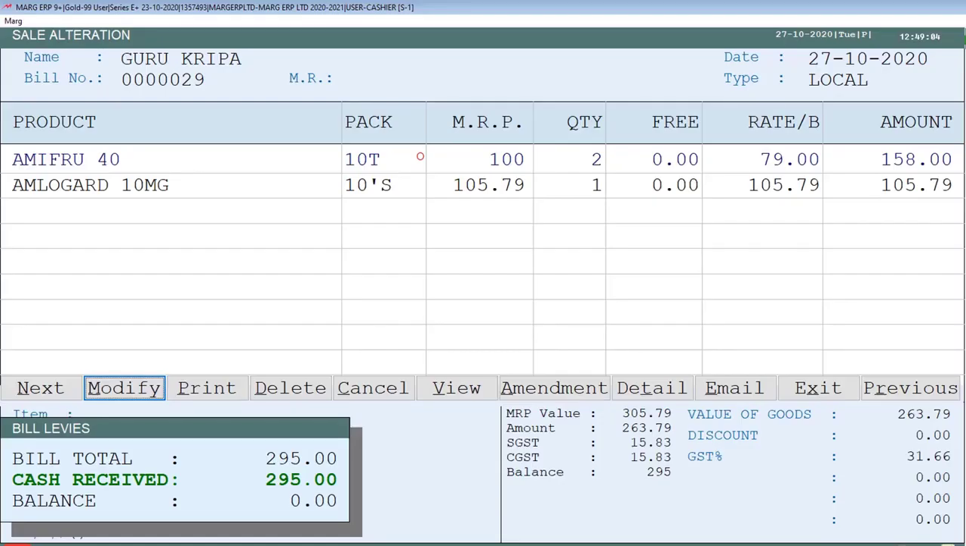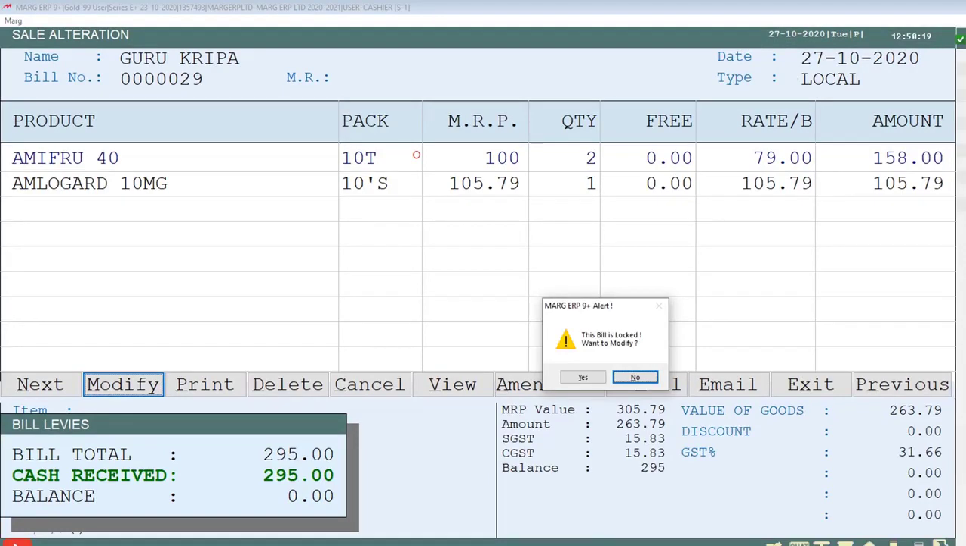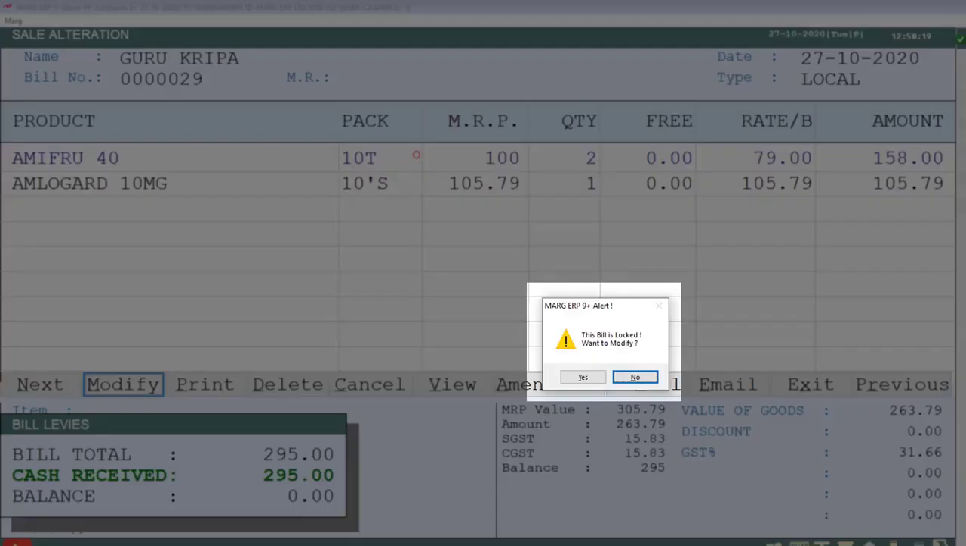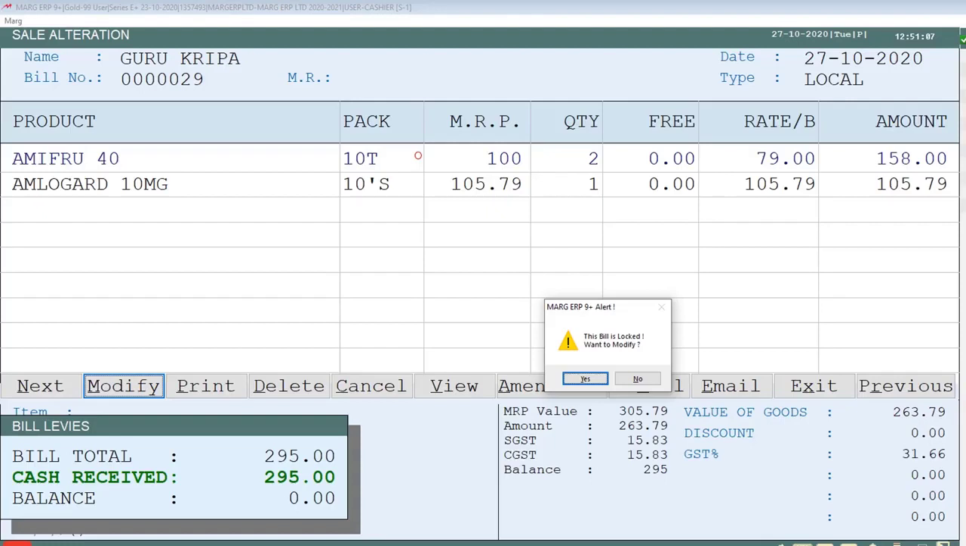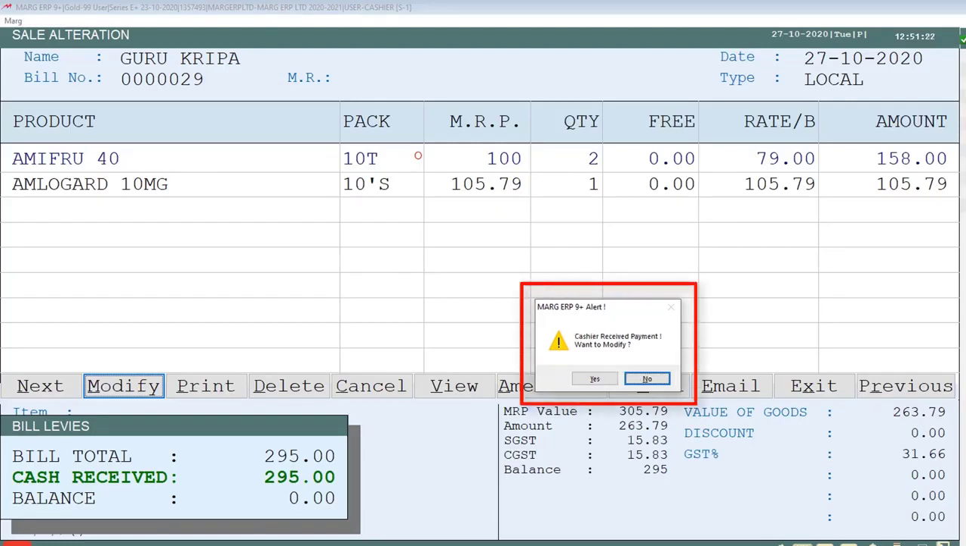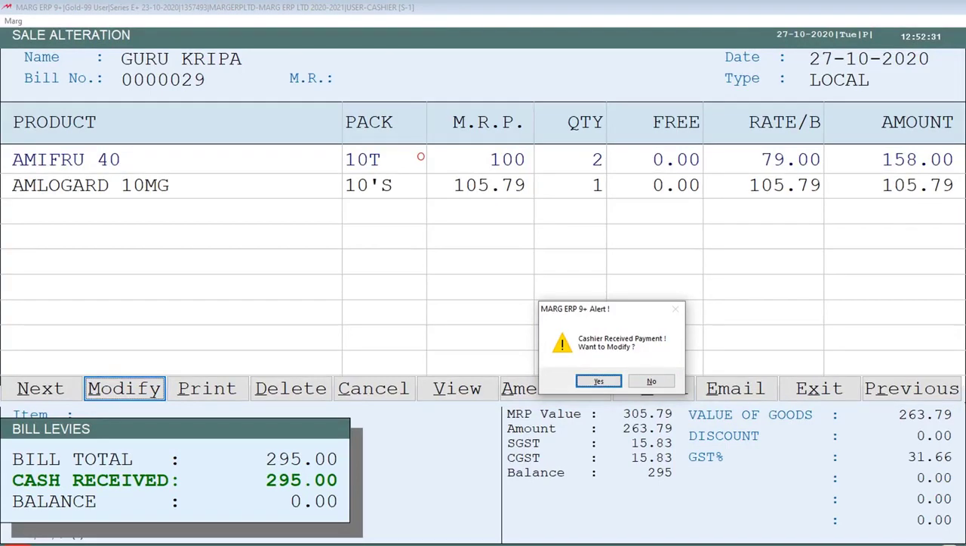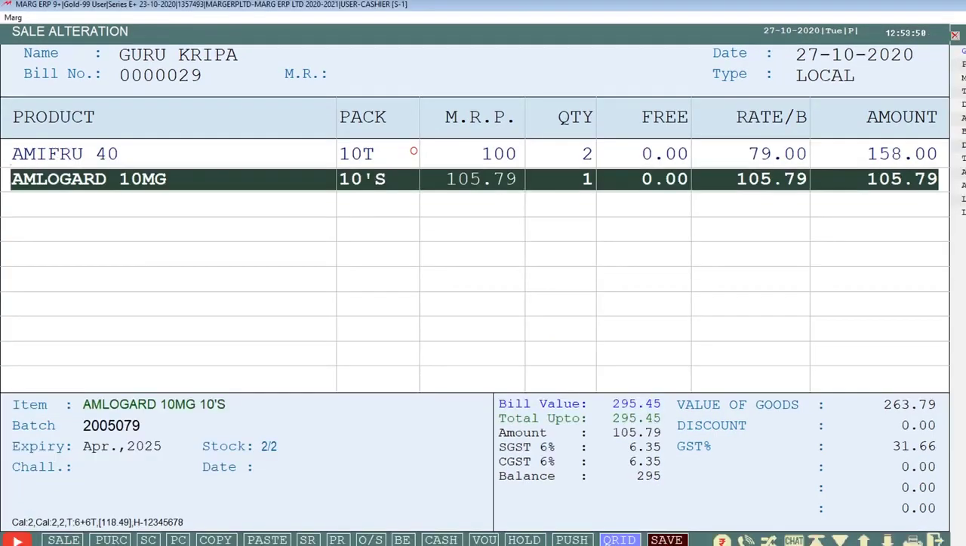Now when that cashier clicks on the modify tab, the message "bill is logged, want to modify" will be shown. The cashier will simply click on yes. Then again an alert message, "cashier received payment, want to modify", will be shown, meaning the cashier has received the payment of that bill and still wants to modify it. For confirmation we will click on yes. The cashier can now modify the bill as per the requirement.